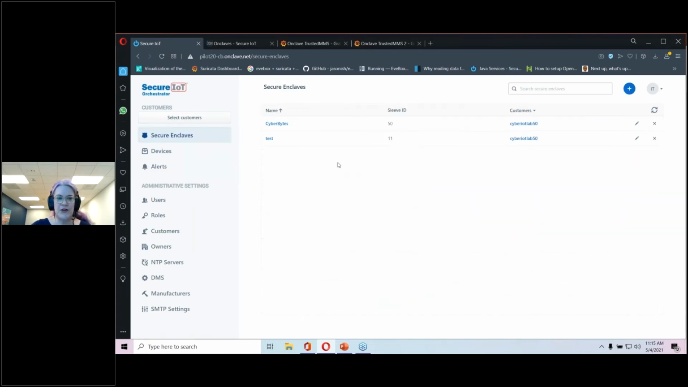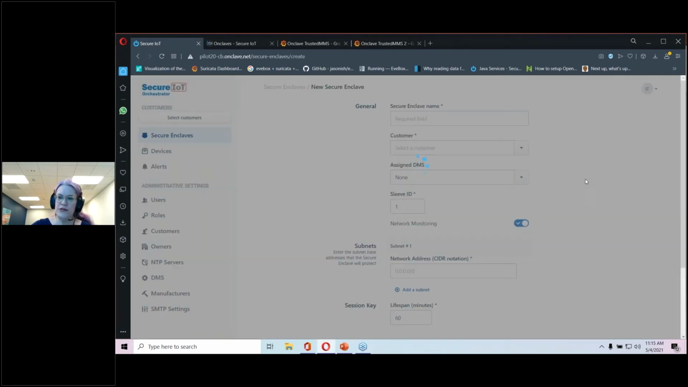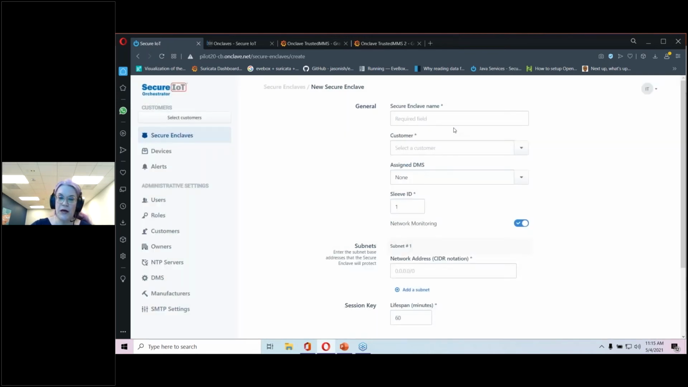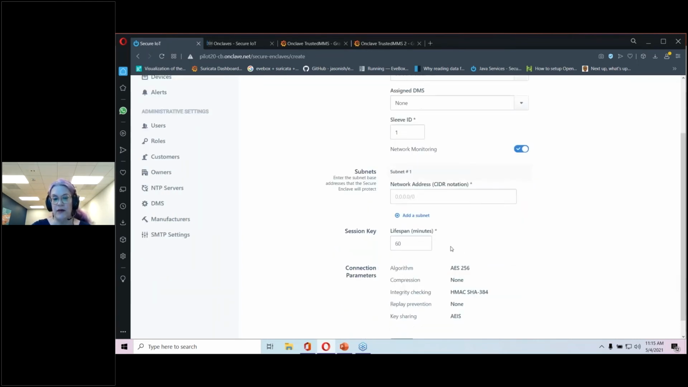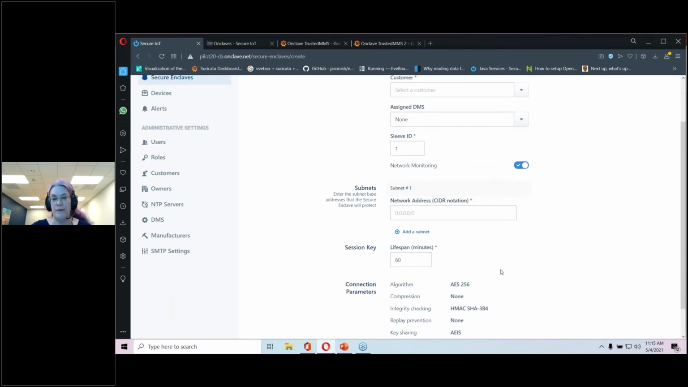Now I'm going to go back to the secure enclave section. Adding a secure enclave is very simple. You click on the plus sign and everything starts working. You wait a few seconds because it's querying other devices and verifying ownership. And again, this also will go back to the blockchain when it's completed. You provide a name of the enclave, you select a customer, you select a DMS, discovery and monitoring system. The sleeve ID, that's the actual enclave number. These have to be different. You specify subnets that would be inside the secure enclave, the session key time, and the connection parameters.